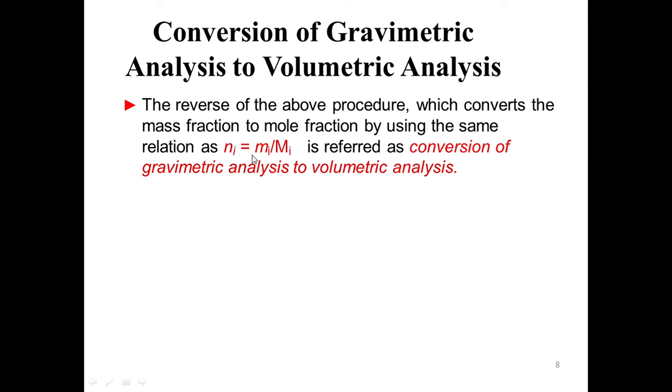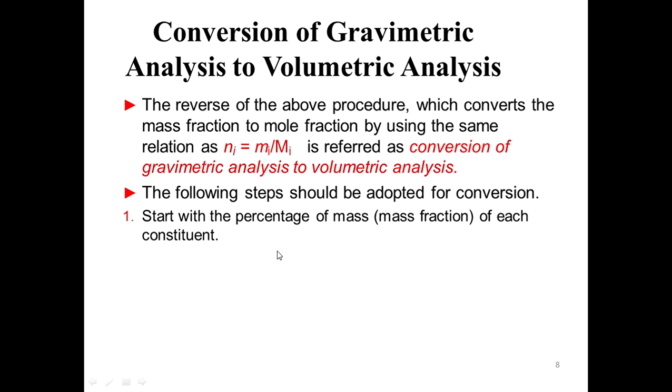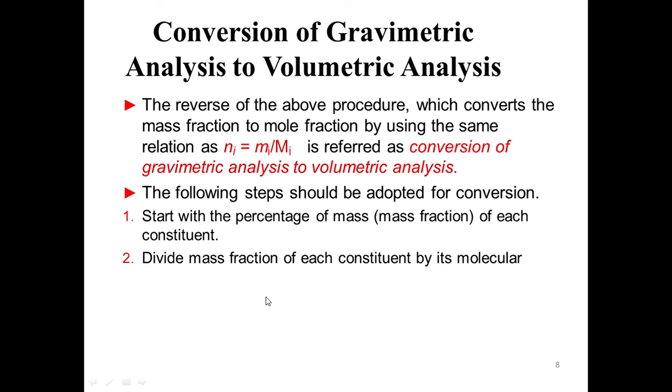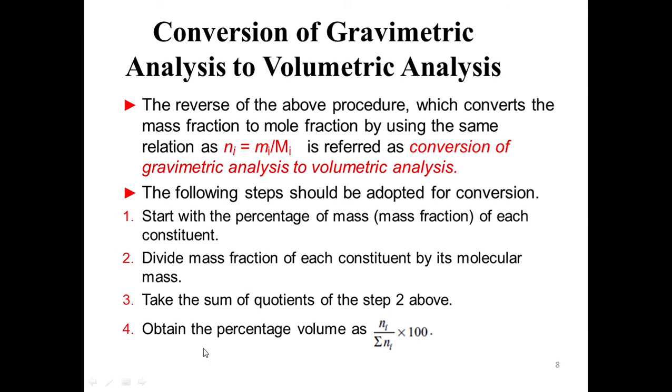Then you have to find Ni, that is the number of moles of each constituent, with the same procedure. You have to take the sum of all these, and whatever the percentage is, you can calculate using the relation Ni divided by summation of Ni. We are going to see it in detail. So this is about the conversion of volumetric analysis to gravimetric and gravimetric analysis to volumetric.